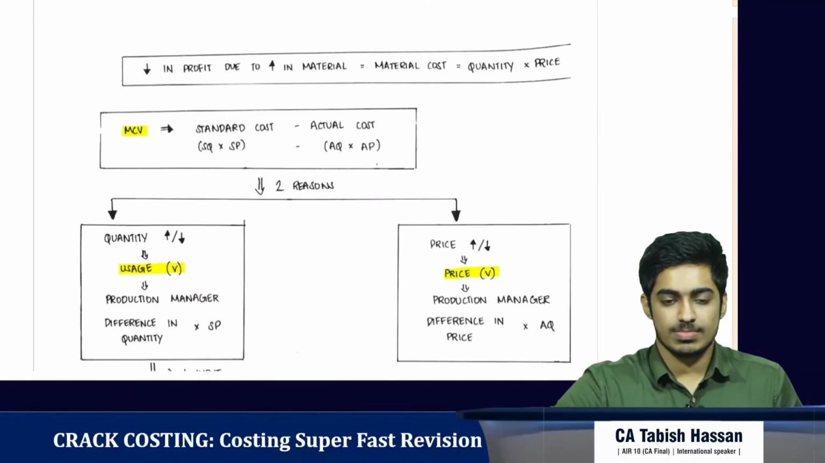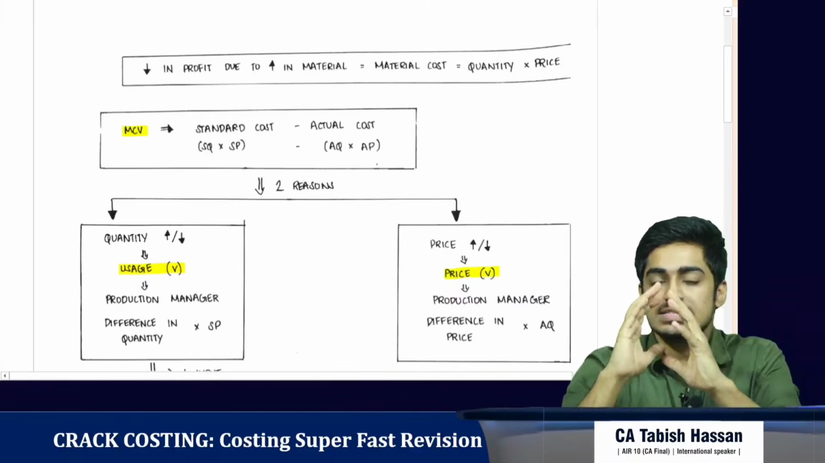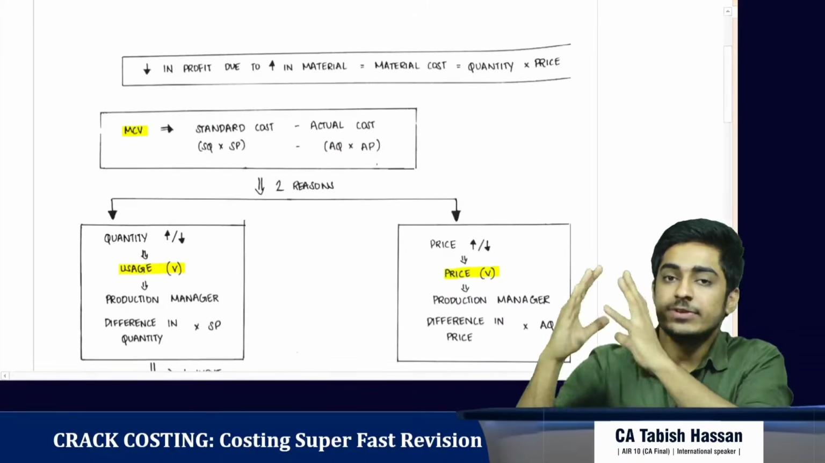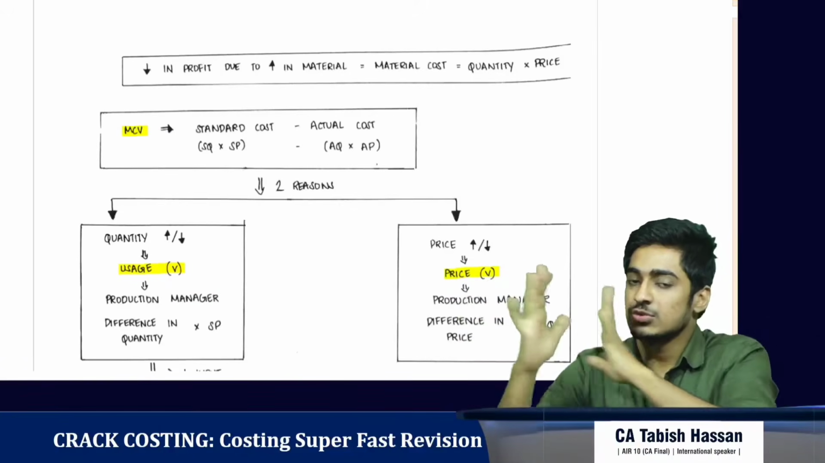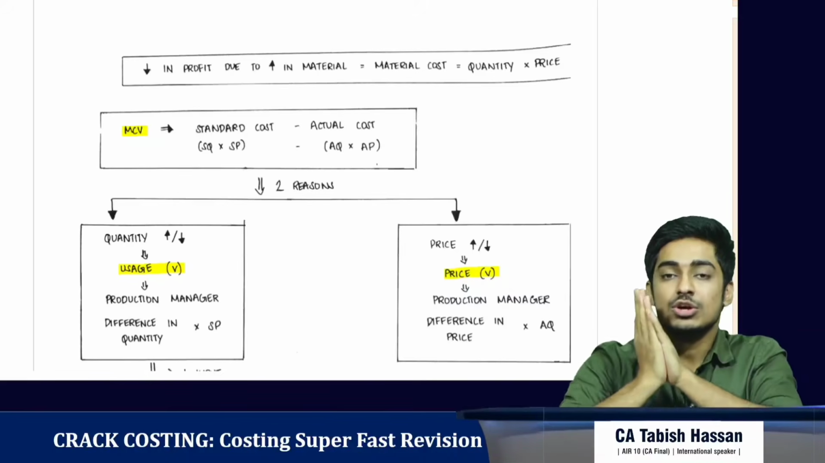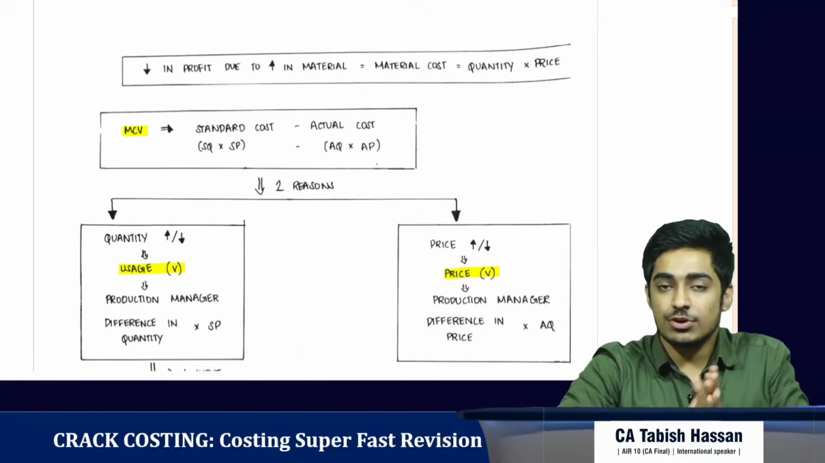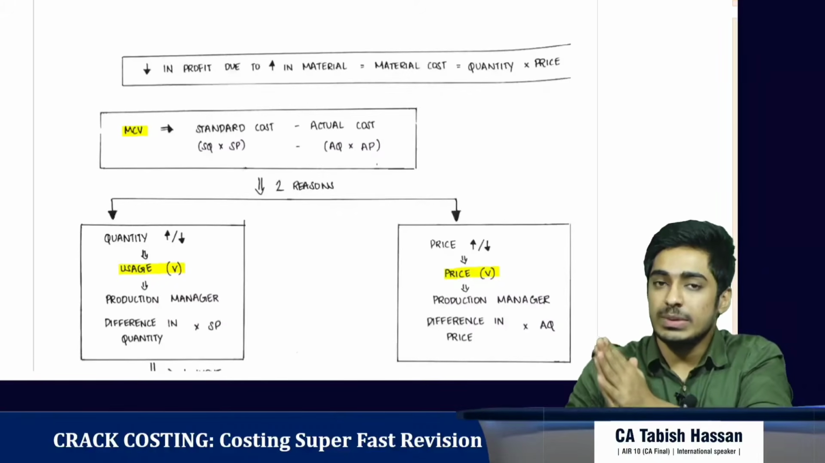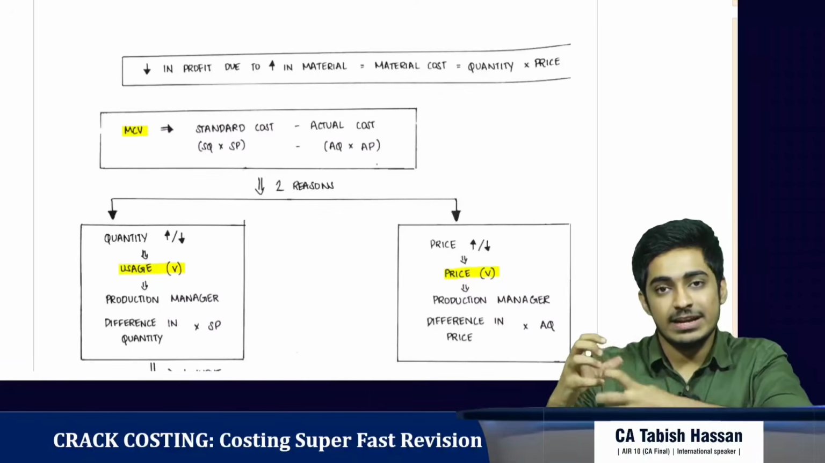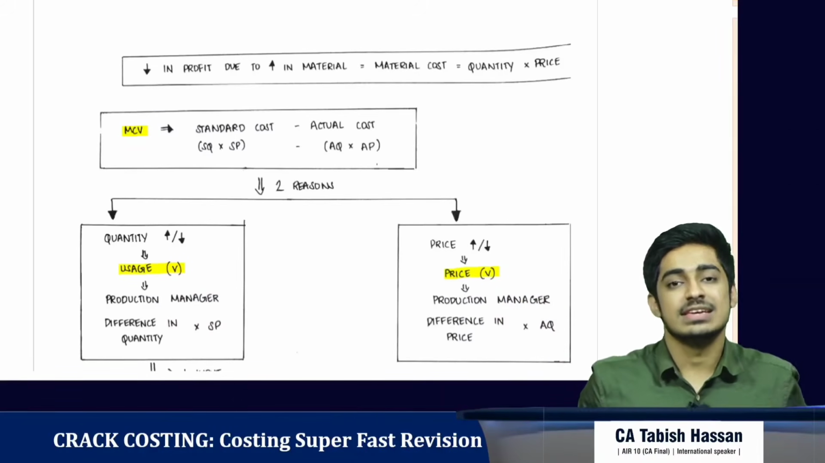So we are done with material cost variance and labor cost variance. We are left with variable overhead cost variance and fixed overhead cost variance. Okay. For now, this is sufficient. Go home, try solving all the questions, revise the formulas again. Tomorrow we'll meet again. We will debug variable overhead cost variance and fixed overhead cost variance in the same way.